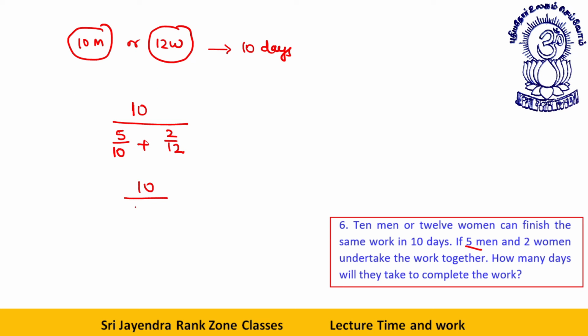That is 10 upon 5 by 10, or you can say 1 by 2 plus 2 by 12, means 1 by 6. These many days. This is equal to how much? 10. Then you take 6 as LCM. This is 4, 3 plus 1, 4. And 4 by 6, or this is equal to 5 by 2 into 6, which will be equal to what? 15 days. I'll show you some more questions. Just give me a second.